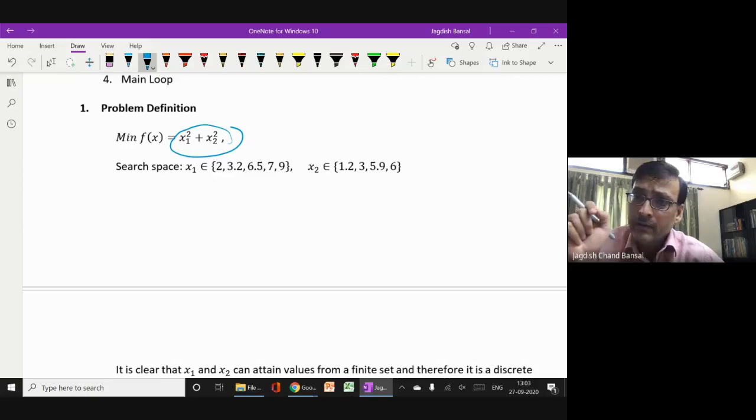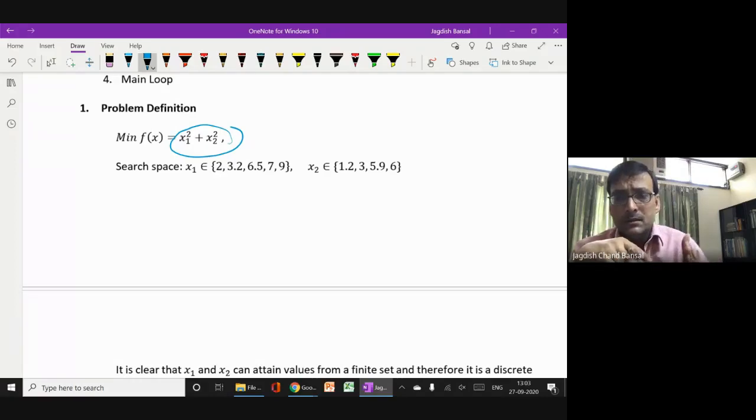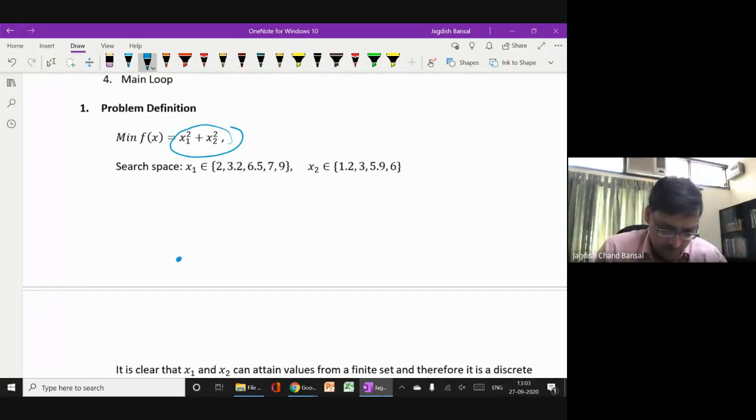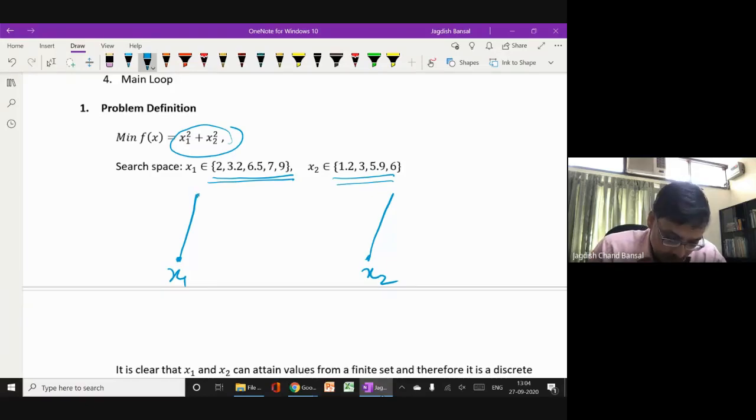This is one important concept: if you have two variables, then for each variable the paths are chosen. For x1 we will choose the paths, and for x2 we will choose the paths. This is for x1, this is for x2. Now you see here that x1's search space is this, and x2's search space is this. It means x1 can take 5 values: 1, 2, 3, 4, 5.